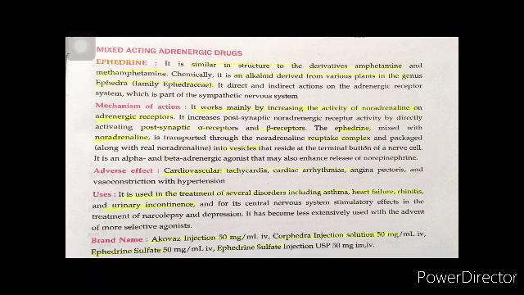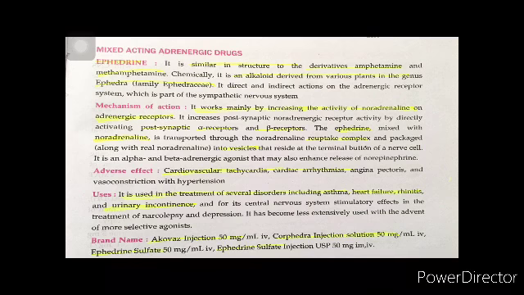And we have ephedrine. These are the mixed acting adrenergic agents. This is similar in structure to the amphetamines, methamphetamines. Chemically, this is an alkaloid obtained from various plants in the genus Ephedra, family Ephedraceae. And this works mainly by increasing the activity of noradrenaline, you can say by directly acting on the postsynaptic alpha receptors and the beta receptors.